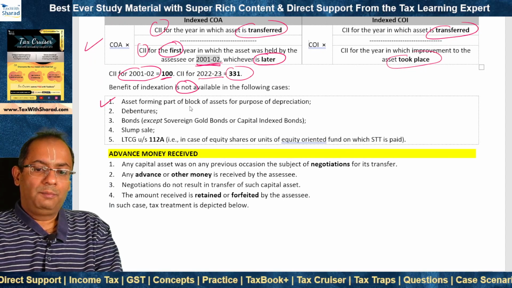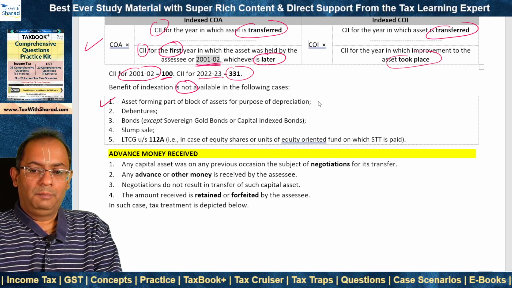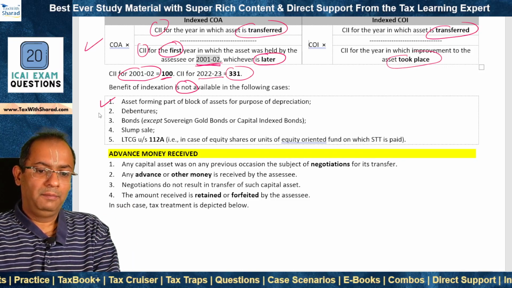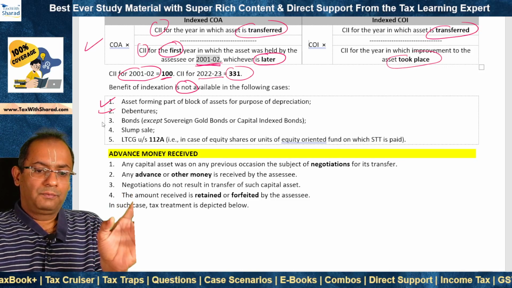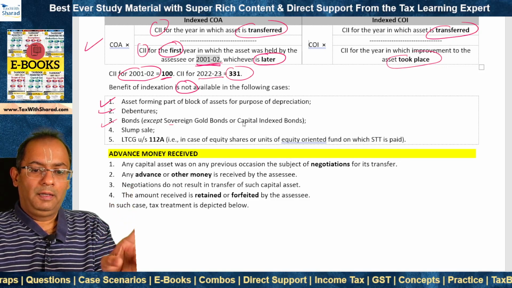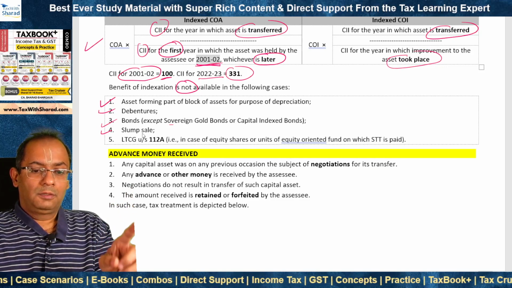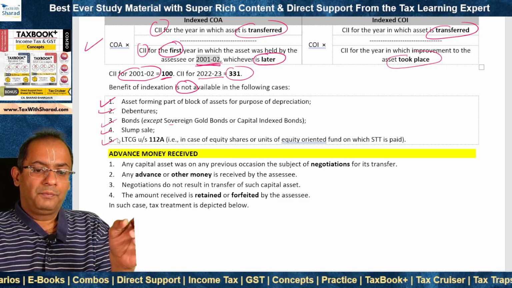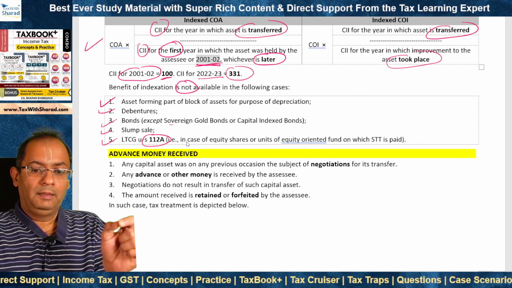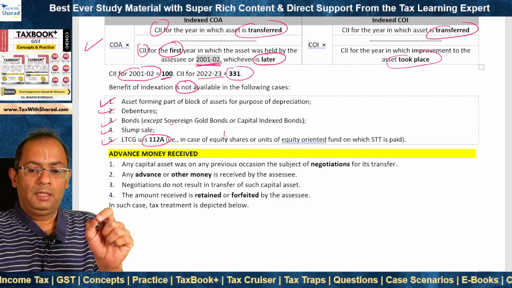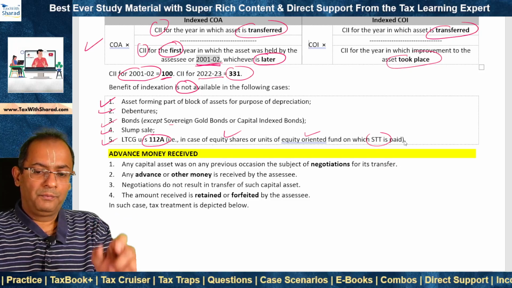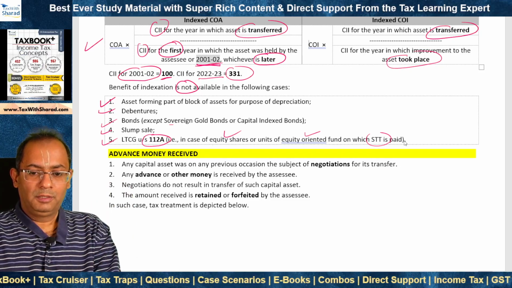One, asset forming part of block of assets for purposes of depreciation. Section 50 applies for computing. We will look at this in some time. Two, debentures. Three, bonds, except sovereign gold bonds or capital index bonds. Indexation is not available in the case of slump sale and in the case of computing long-term capital gain under section 112A. That is, in the case of equity shares or units of equity-oriented fund on which STT is paid, on which a concessional tax rate of 10% applies.